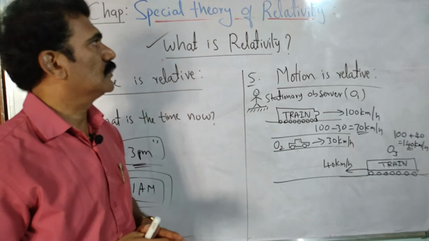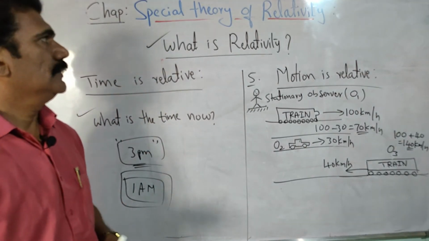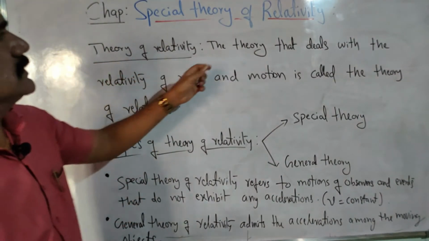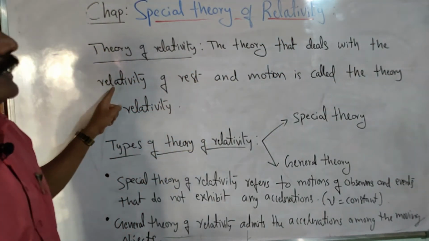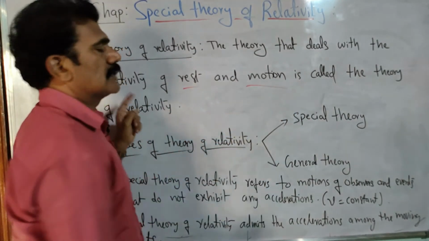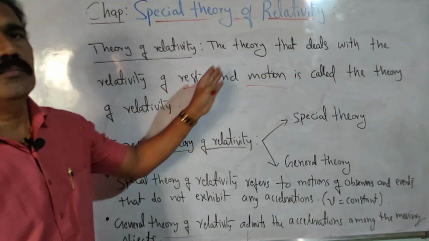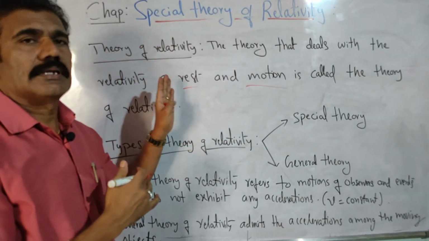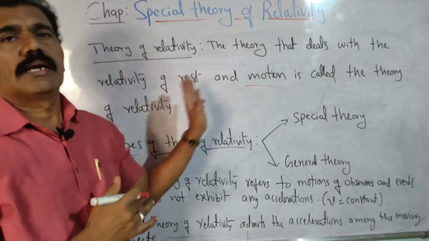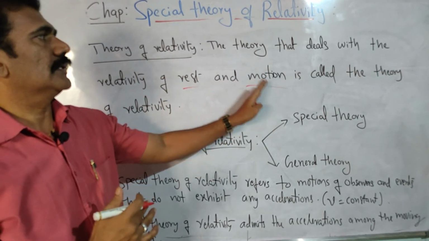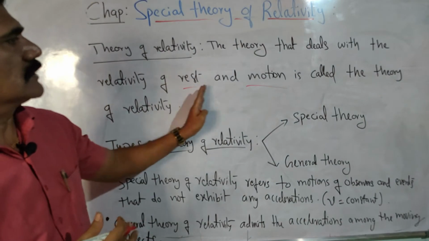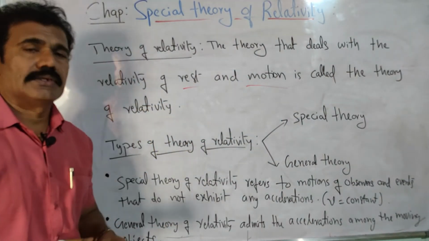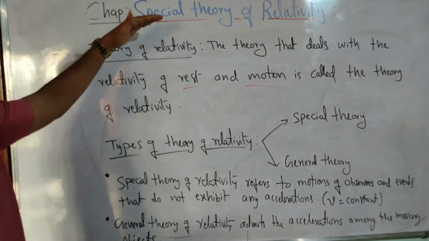Now I think you understood what the theory of relativity is. We can say the theory of relativity is the theory that deals with the relativity of rest and motion. You have to consider the concepts of rest and motion. If there is any motion, it is also relative with respect to a rest observer, and there is a relation between rest and motion. That is why the theory that deals with the relativity of rest and motion is the theory of relativity in general.